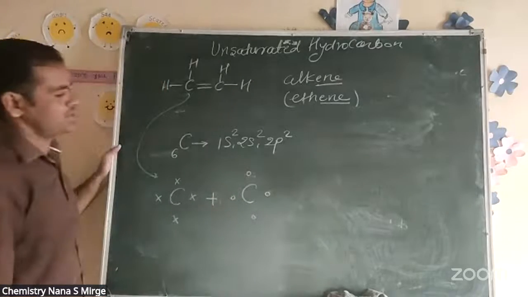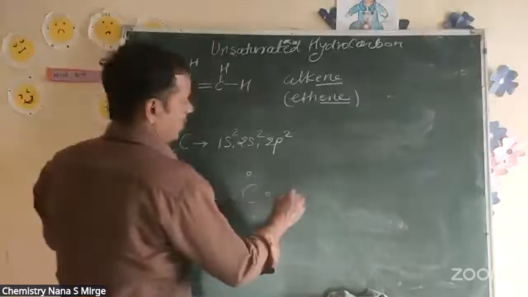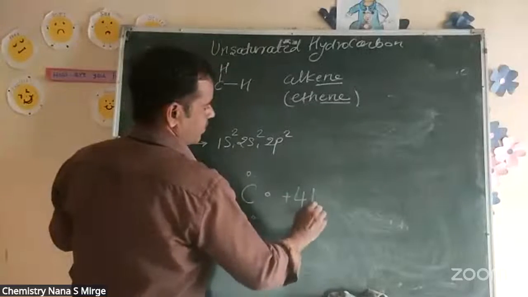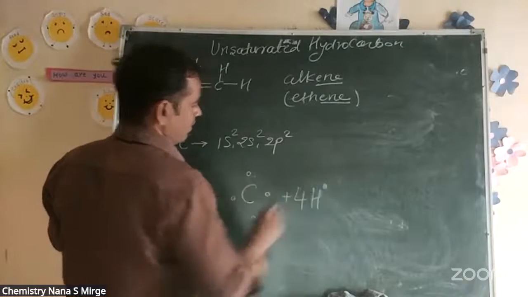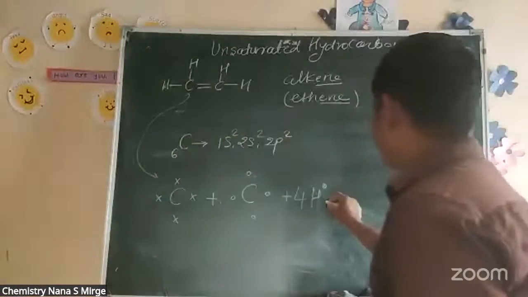These 2 carbons have 2 hydrogens each, so 4 hydrogens. How can the molecule be formed?